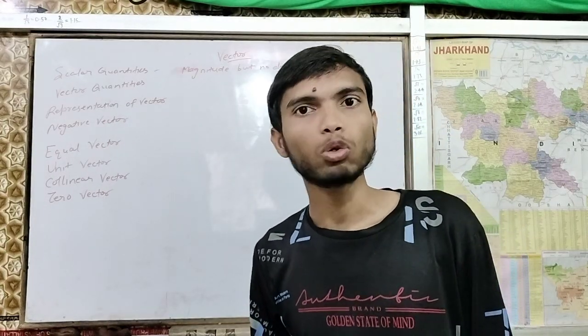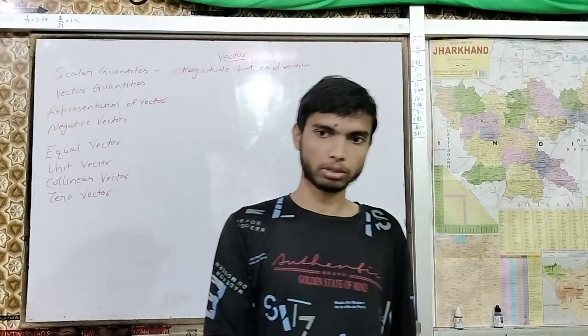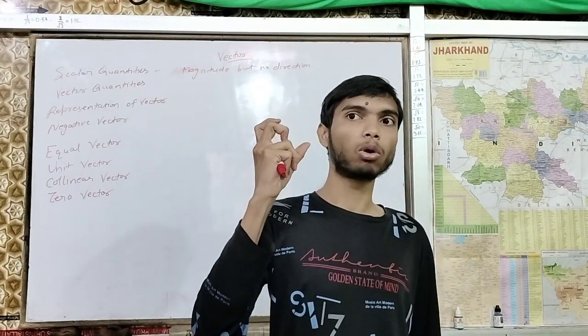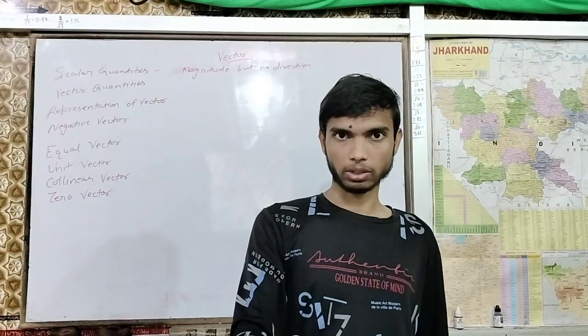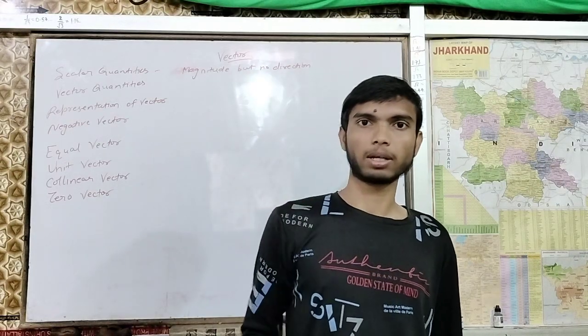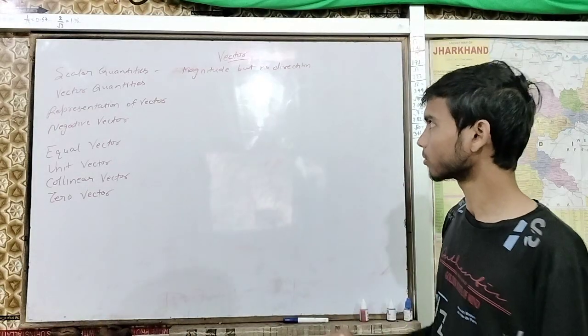But according to requirement, if we do not provide a direction with a magnitude, then of course the other person will not be convinced. We will not be able to convince someone without a direction.